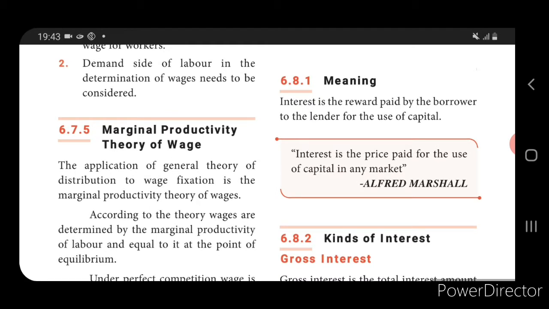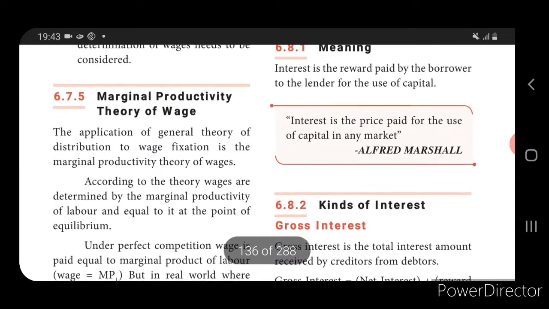Under the factors, each factor which has been used receives a reward. Labor which has been used receives a reward, that is called wages. Land which has been used is given a reward as rent. The same way, capital which has been used receives a reward, which is called interest. So interest is the reward paid by the borrower to the lender for the use of capital. This interest has been defined by Alfred Marshall.